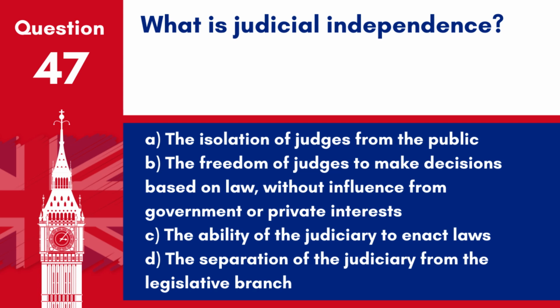Question 47. What is judicial independence? A. The isolation of judges from the public. B. The freedom of judges to make decisions based on law without influence from government or private interests. C. The ability of the judiciary to enact laws. D. The separation of the judiciary from the legislative branch. Answer. B. The freedom of judges to make decisions based on law without influence from government or private interests. Judicial independence is crucial for a fair, unbiased legal system.